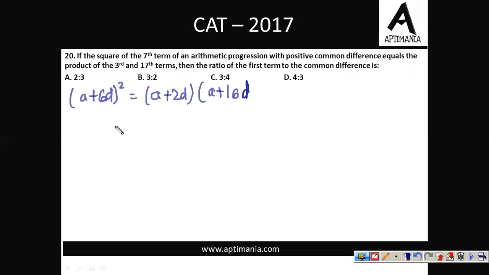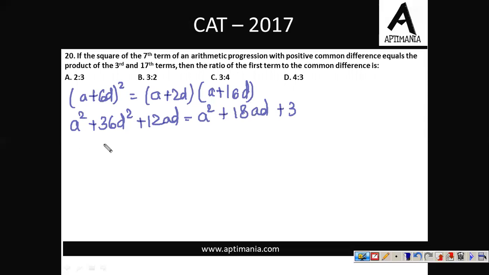इनके product के equal है. So let's open the bracket. A square plus 36D square plus 12AD equal to A square plus this will be 16AD and 2AD, that is 18AD plus 32D square. Right, A square से A square will get cancelled out, 36D square और subtract हो जाएगा 32D square, so it will be 4D square equal to 6AD.